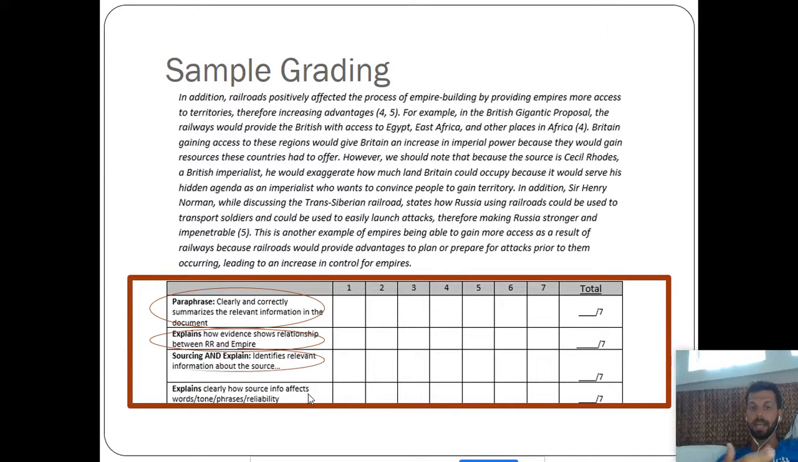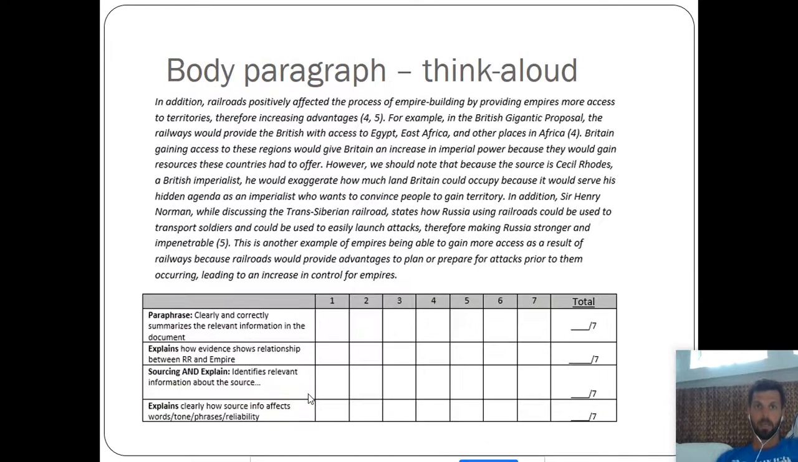Then the student needs to identify relevant source information. And finally, they need to explain why that source information affects the way the document is written, the document's tone, or how the document portrays the relationship between railroads and empire. So with that in mind, let's grade this first sample body paragraph, and I'll think aloud.